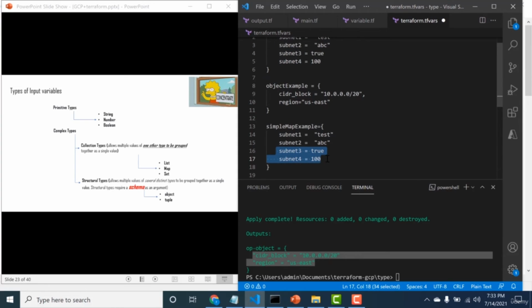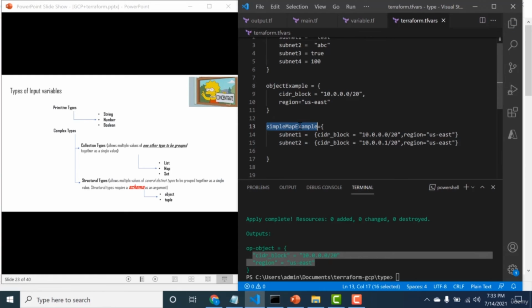I'll just have two subnets, and I'll copy these objects as well, and change it from test. Here I'll change the value as well, so I'll just keep it as 1.